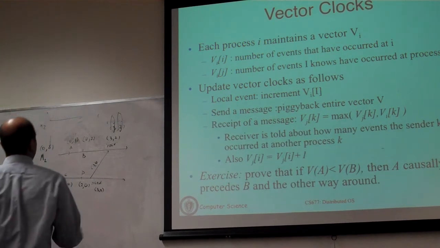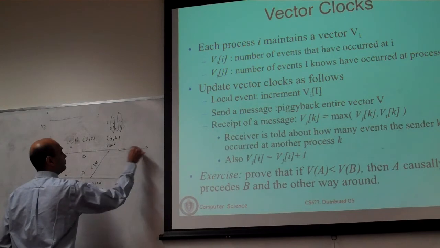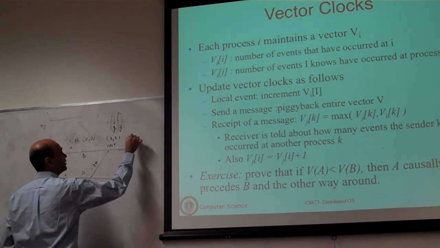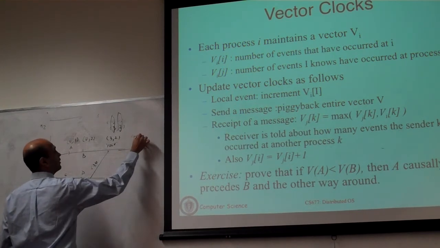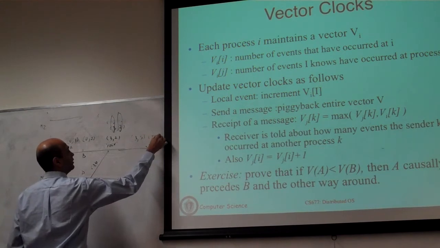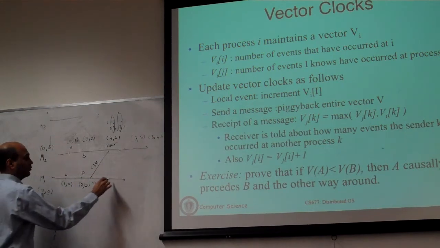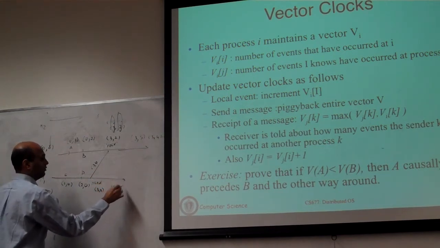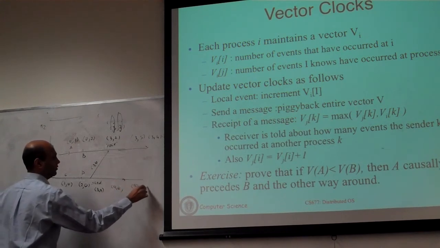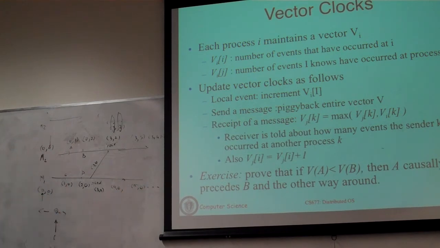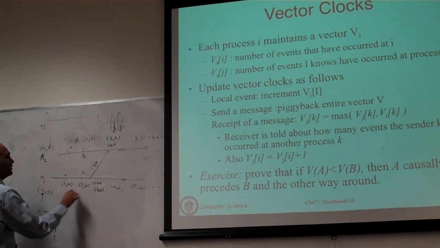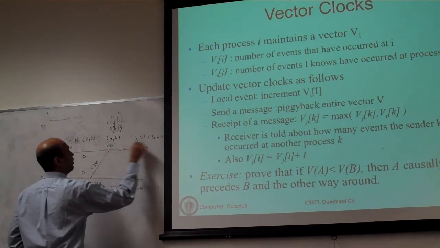Okay, so let's take another event here. This will take it B3, and so on. And this one will become 4, 0, 5, 0. So on and so forth. Okay. It should still be the case that the send has to precede the receive. So all these events have actually happened before all those events.